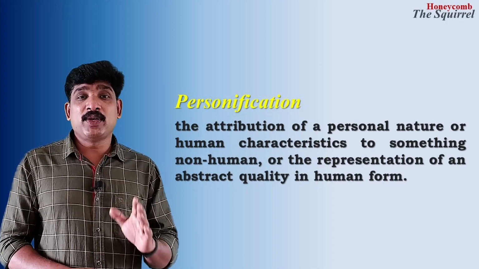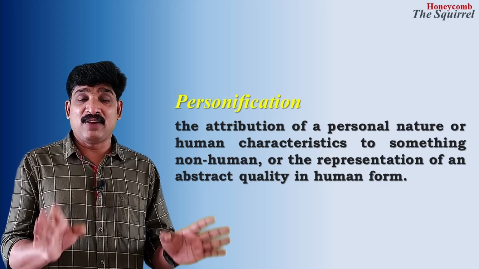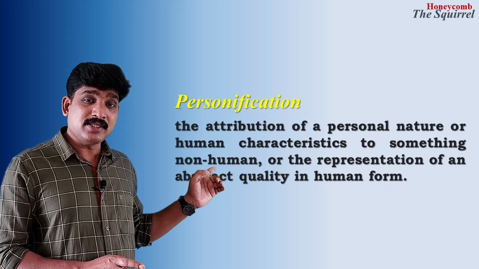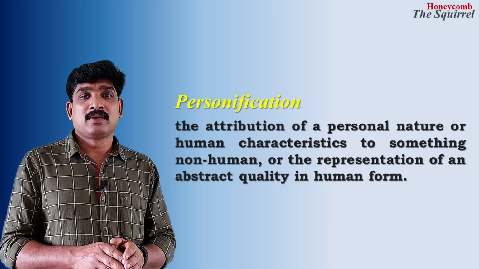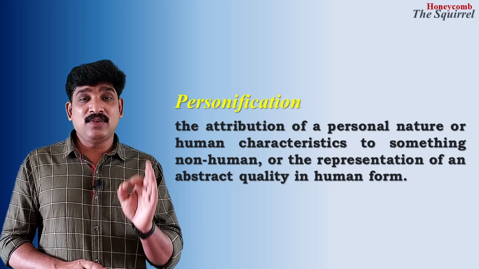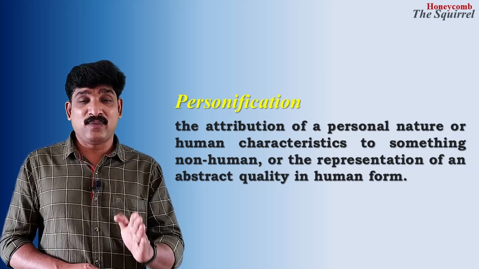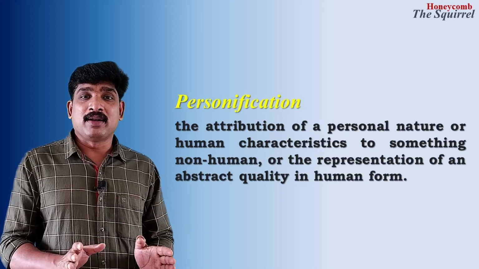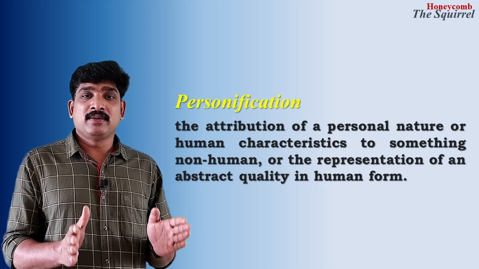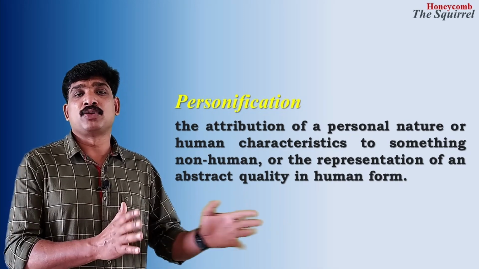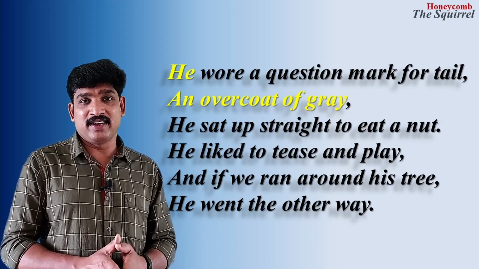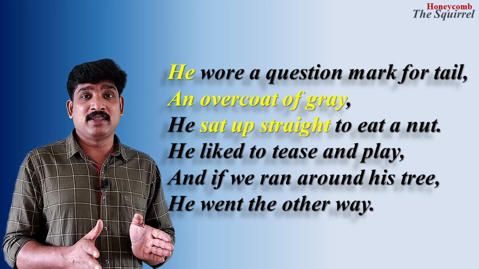So, what is personification? It is giving human-like qualities to a lifeless thing or an animal. Like we referred here to the squirrel as he. So it is given human-like qualities. So here understand that if you give human-like qualities to a lifeless thing or an animal, it is personification. In many parts of the poem, we can find the poetess has used personification. The poetess says that he wears an overcoat of grey, then he sat up straight, all those.